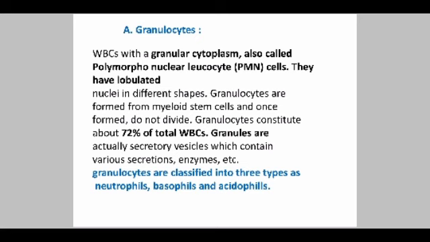Granulocytes constitute about 72% of total WBCs. Granules are actually secretory vesicles which contain various secretions, enzymes, etc. Depending upon the staining property of the granules, they are classified into three types. First is neutrophil, second is basophil, and third one is acidophil.